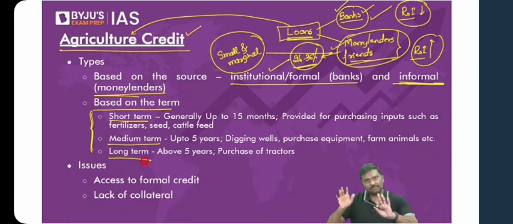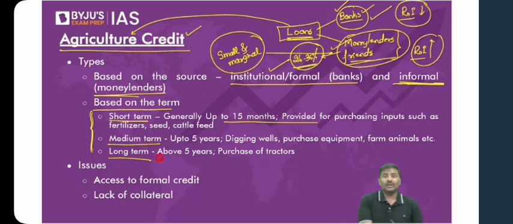Some institutions will say up to 12 months, but RBI in its document has said up to 15 months. So whenever short-term loans are provided for certain purposes, for example, these loans are provided to purchase fertilizer, these loans are provided to purchase seeds, etc., these are called short-term loans.